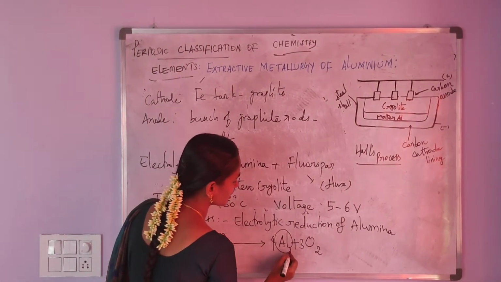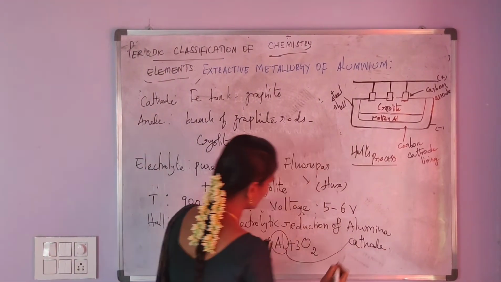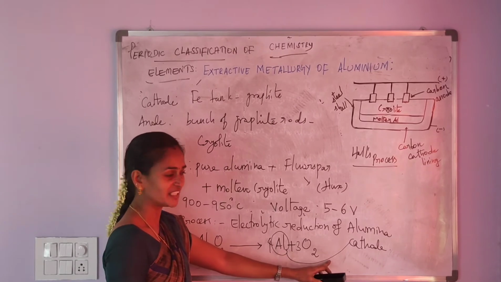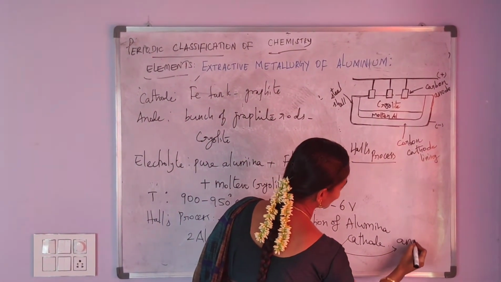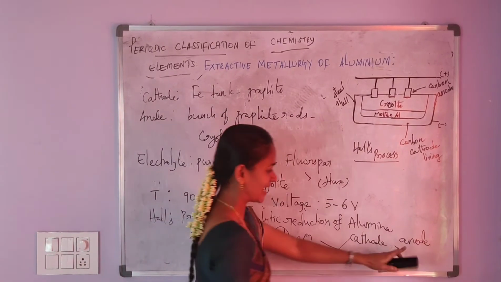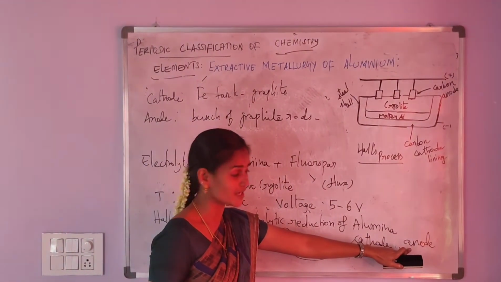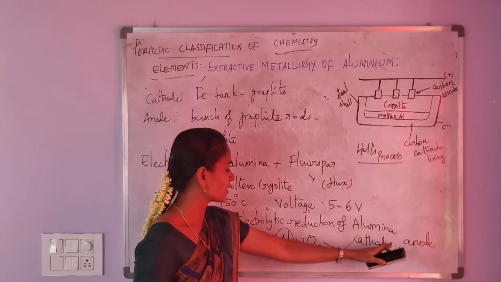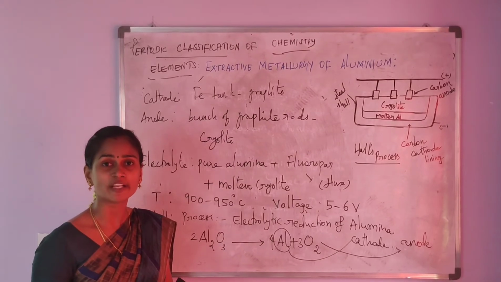This aluminium is deposited on the cathode, but the oxygen gas is liberated at the anode. Already anode contains the graphite, that is carbon. So carbon and oxygen combine to form carbon monoxide.